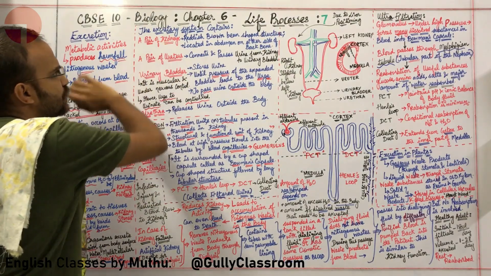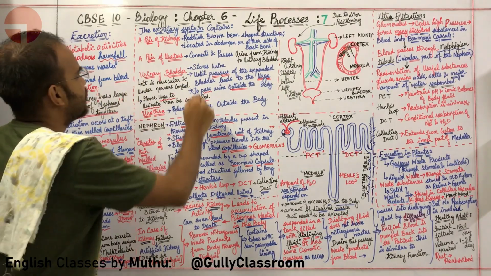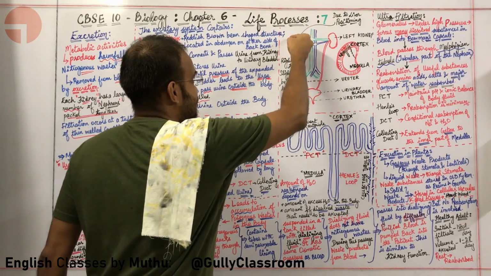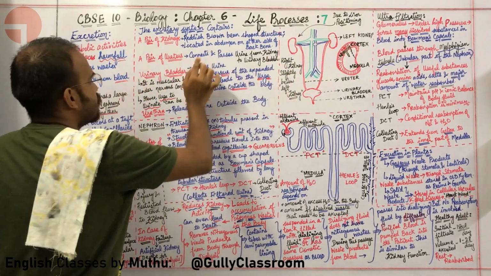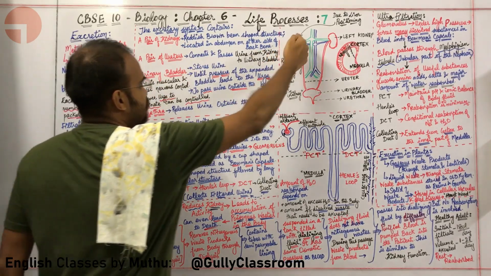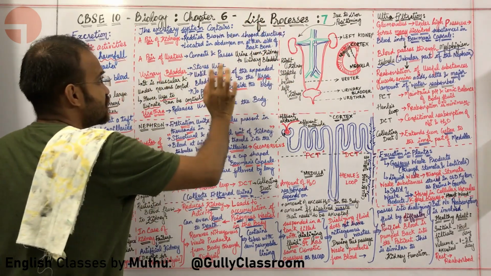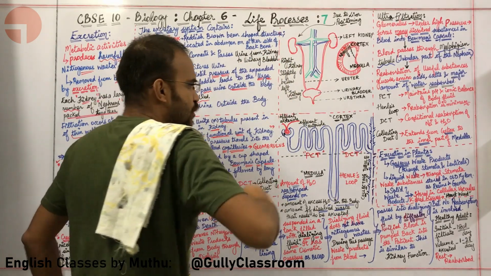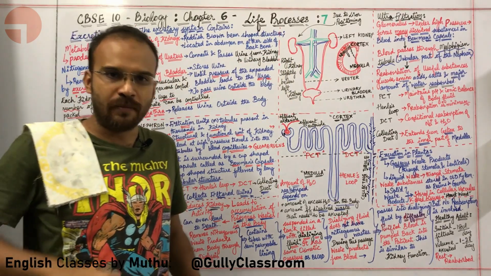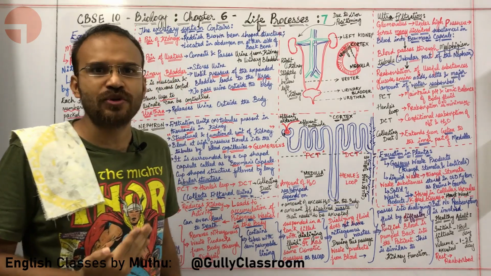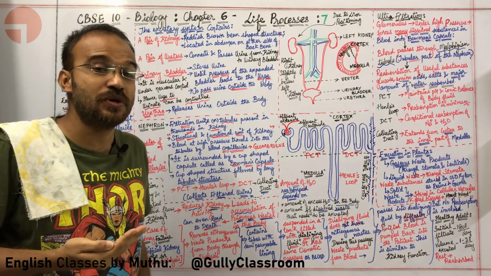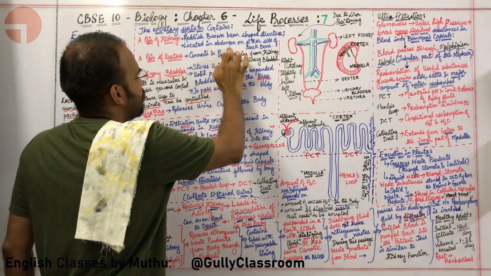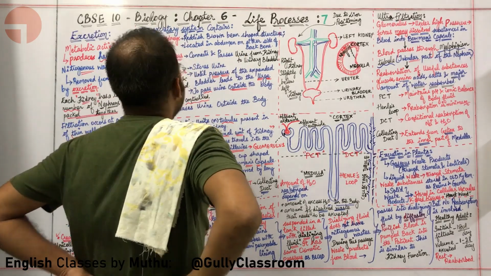A pair of kidneys. Where are they located? They are reddish brown bean shaped structures. Doesn't this kidney look like a bean? So, a pair of kidneys are reddish brown bean shaped structures which are located in the abdomen on either side of the backbone. So, it is located in your abdomen, the lower part of what you call your stomach, that is usually known as abdomen. The kidneys are located in the abdomen on either side of the backbone.